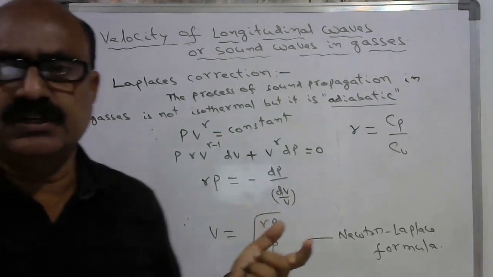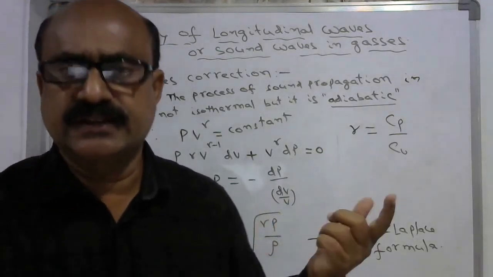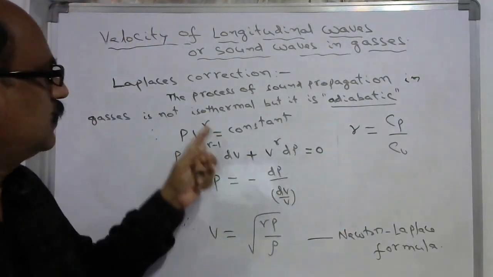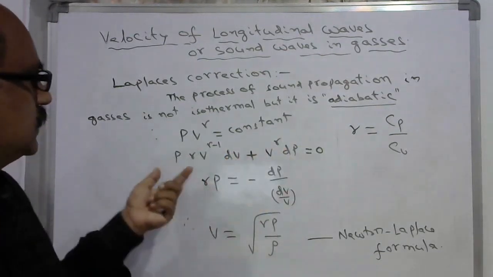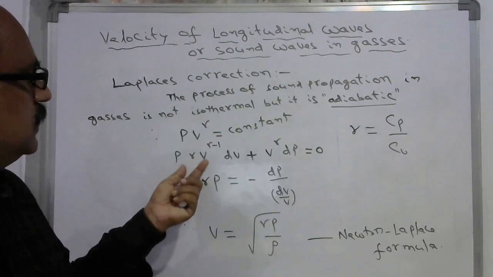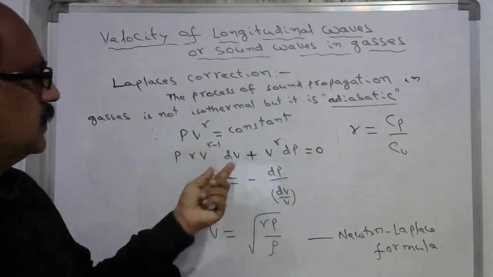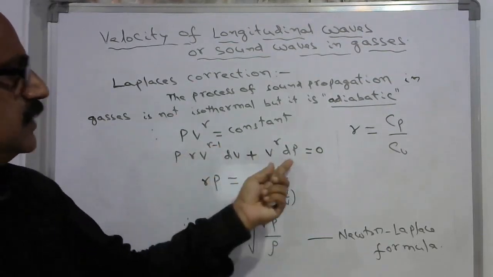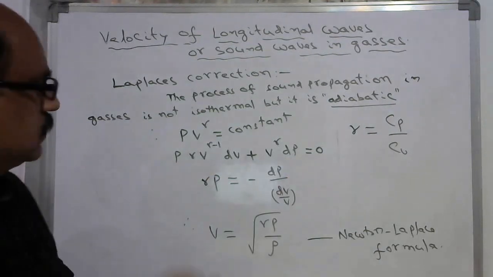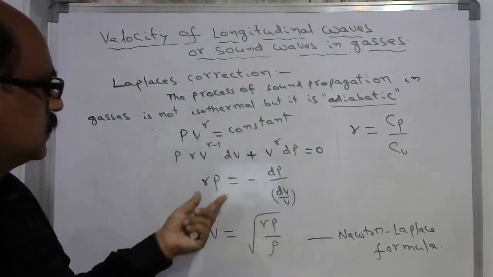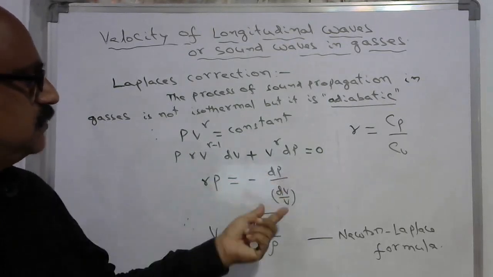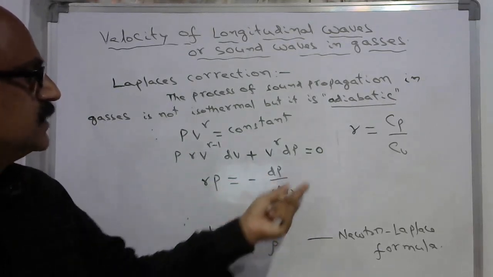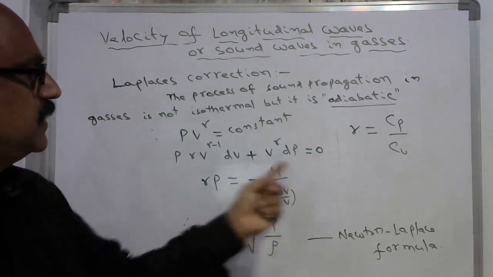This is called the adiabatic index. So PV power gamma is constant in this case. If you differentiate this, P into gamma V power gamma minus 1 into dV plus V power gamma into dP is equal to 0. If you simplify this, we get gamma P equal to minus dP by dV by V. This is called adiabatic elasticity.